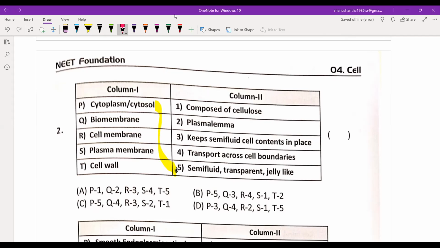Plasmalemma. That means? I got to know the answer. Answer is C, I think. Cell wall composed of cellulose.